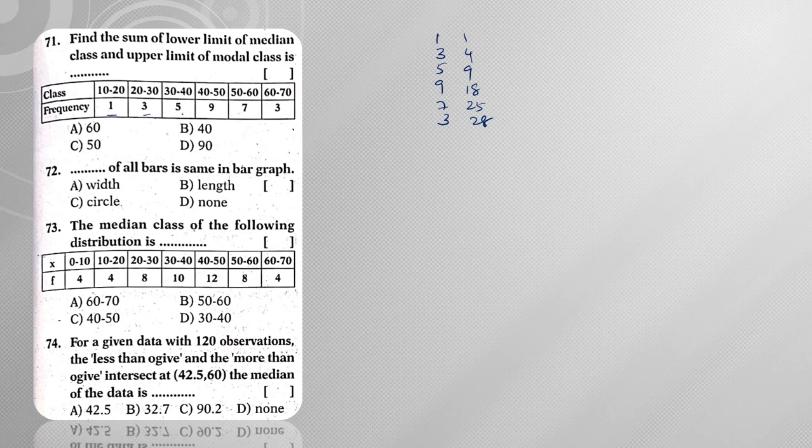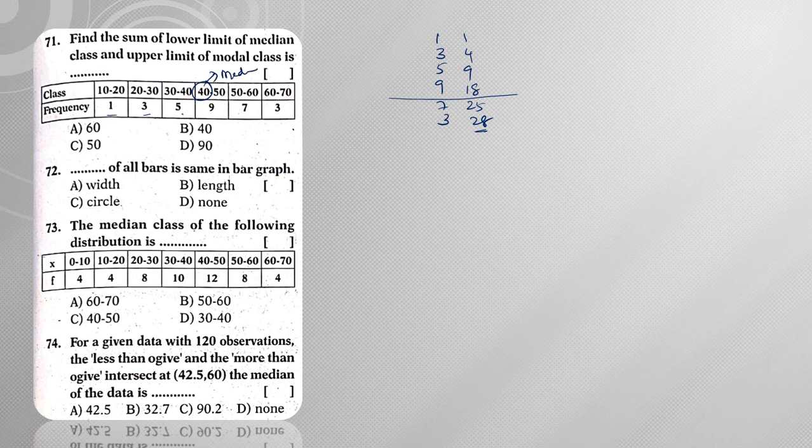Now what is half of 28? Half of 28 is 14. So 14 will be present in the fourth group, so this is my lower limit of the median class.